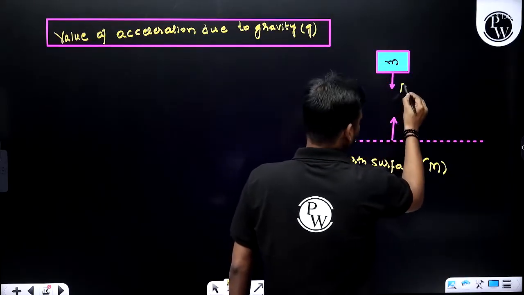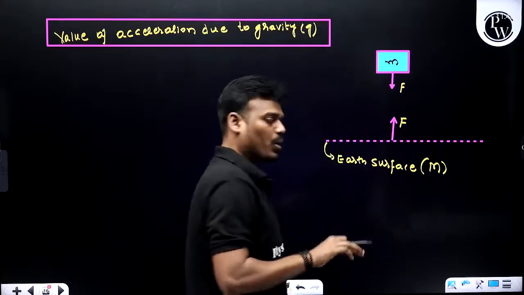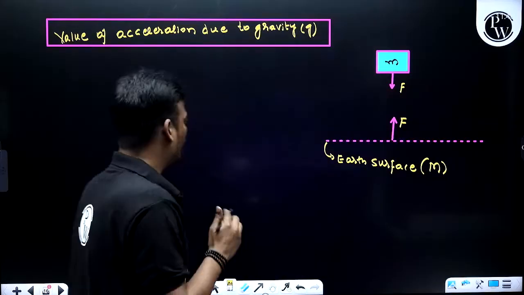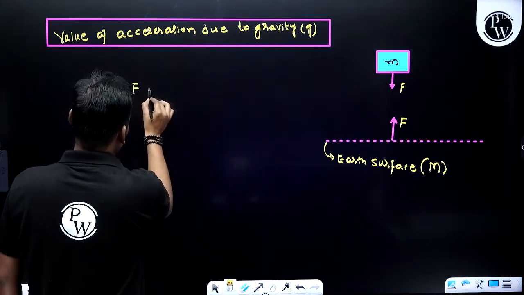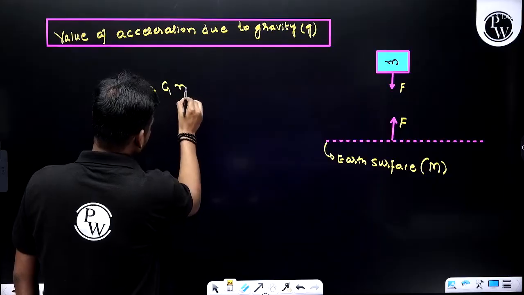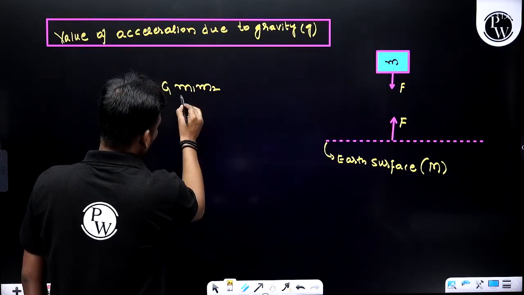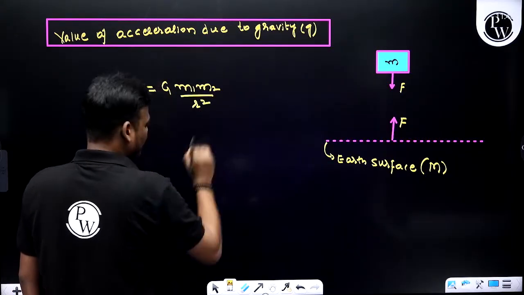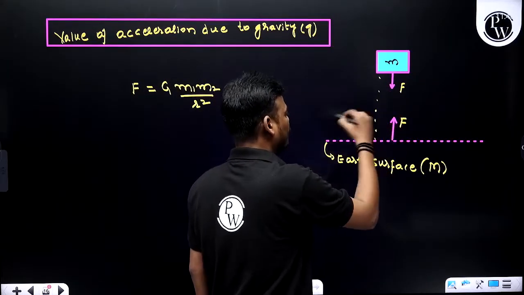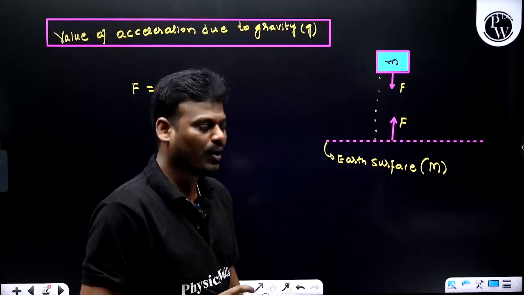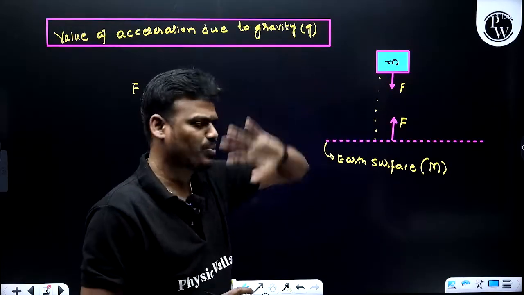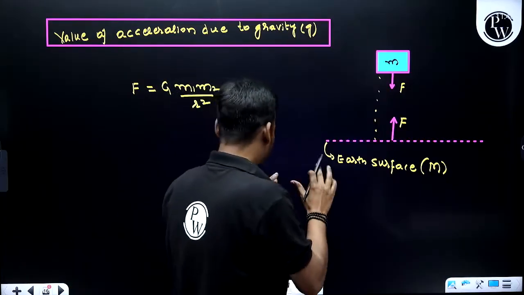This is F and this is also F. According to the universal law of gravitation, we have F is equal to G m1 m2 divided by r square. Let's consider this r as the separation only.